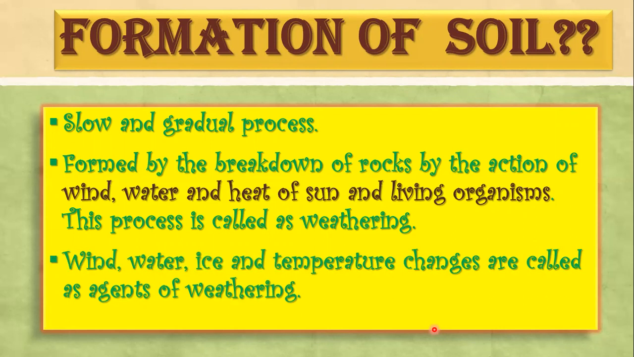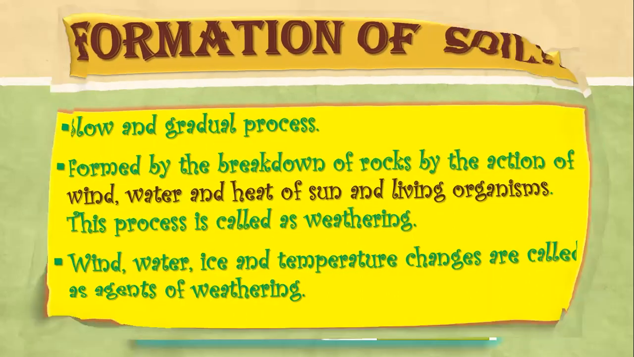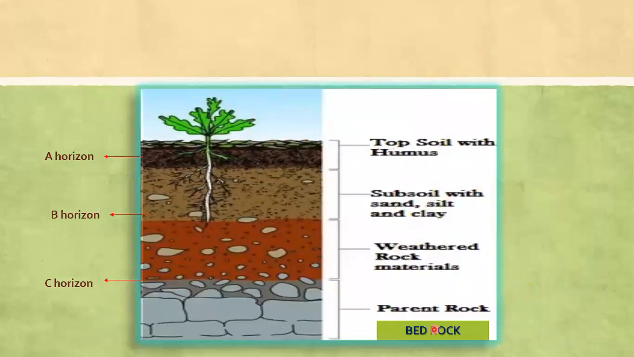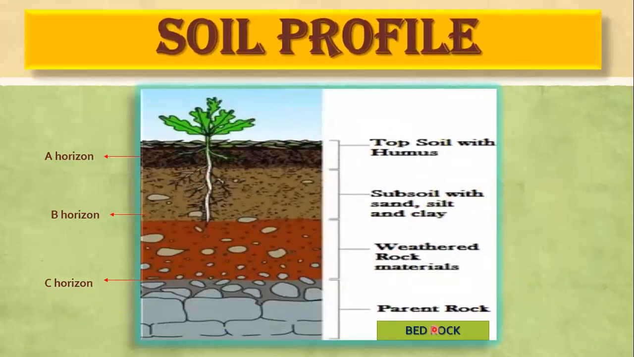Okay, so these are called the agents of weathering. We have discussed wind, water, ice, and temperature changes. Now, next is the profile of soil. Before talking about this picture as shown here, I will first tell you what soil profile is.